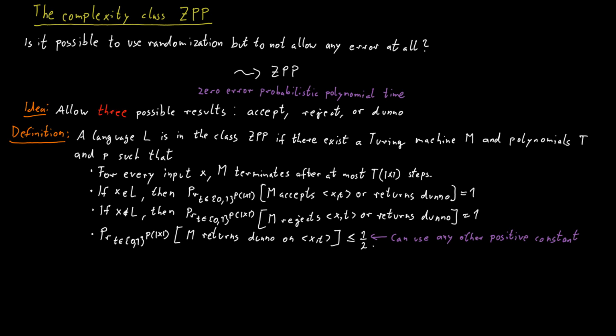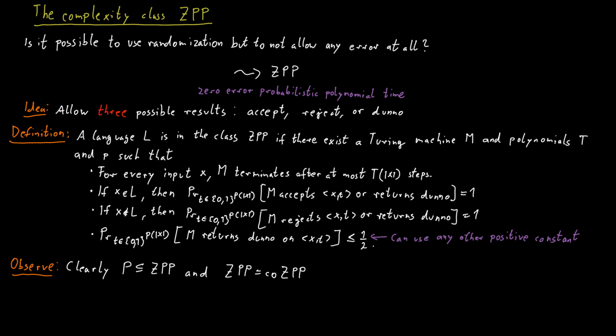As before, we are interested in the relationship of the complexity class ZPP to other classes. And as before, clearly the complexity class P is contained in the class ZPP. And also observe that ZPP is a symmetric language. It treats words in the language and words not in the language in the same way. So ZPP is equal to its complement class, which is coZPP. So ZPP is equal to coZPP.